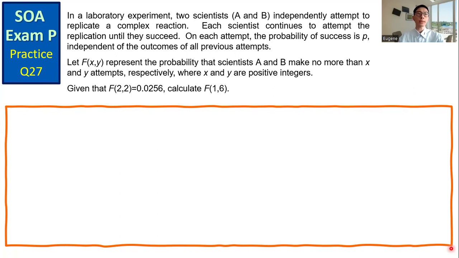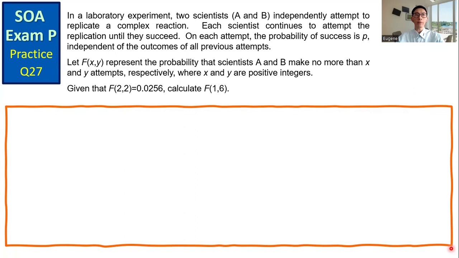SOA exam P practice question number 27. In a laboratory experiment, two scientists, A and B, independently attempt to replicate a complex reaction. Each scientist continues to attempt the replication until they succeed. On each attempt, the probability of success is P, independent of the outcomes of all previous attempts.